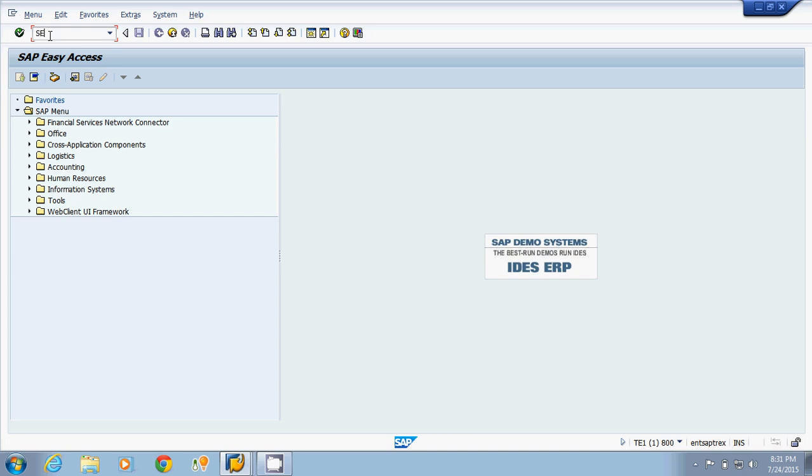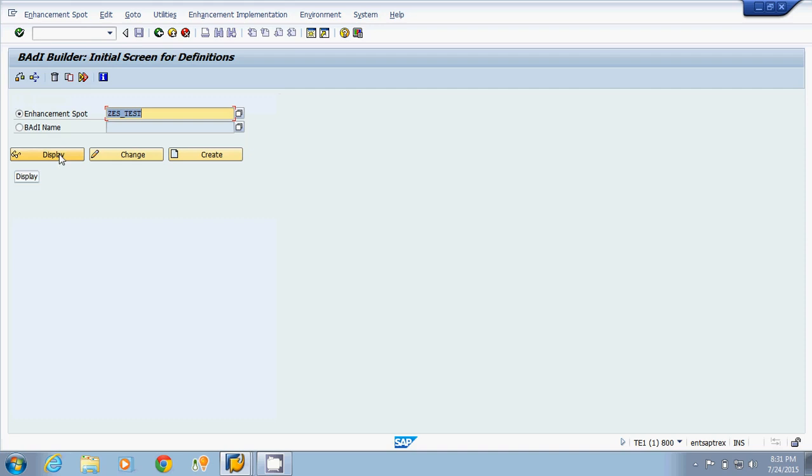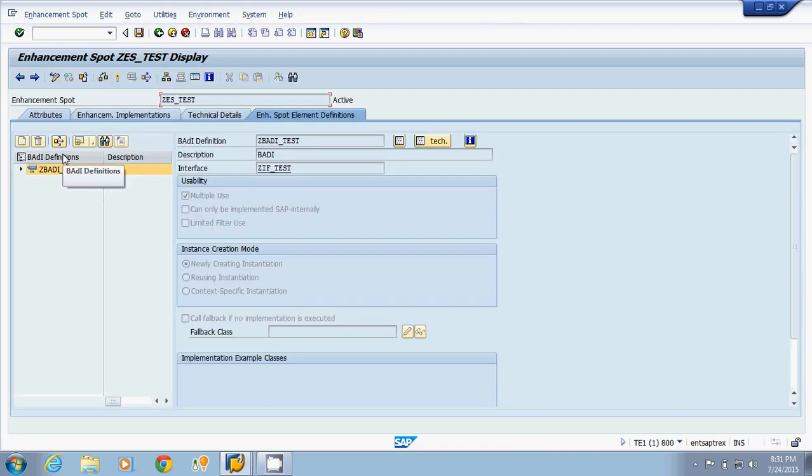Now we will cover BAdI with filter. SE18 is the transaction code for BAdI definition. We will display this, and we are going into change mode. Now we will cover firstly these three options: multiple use, can only be implemented SAP internally, and limited filter use.